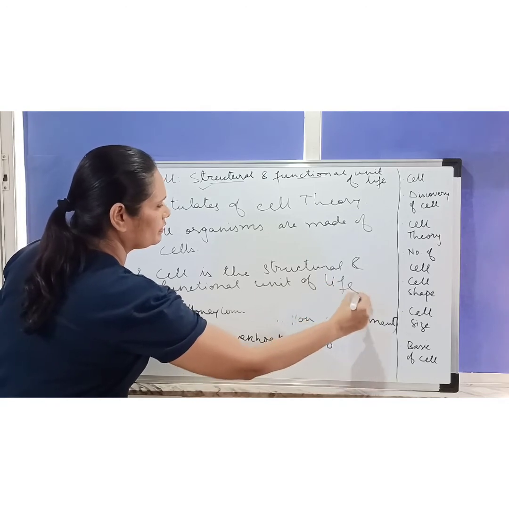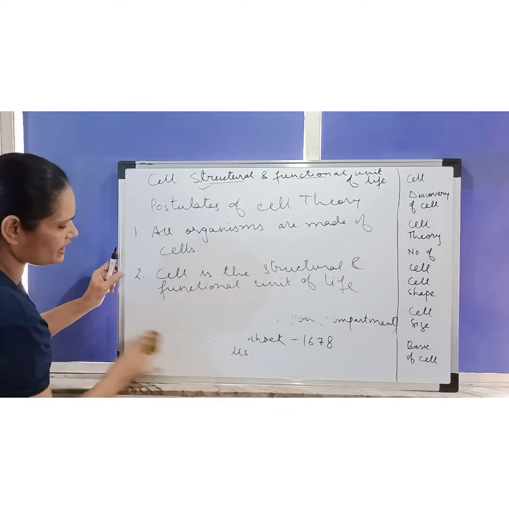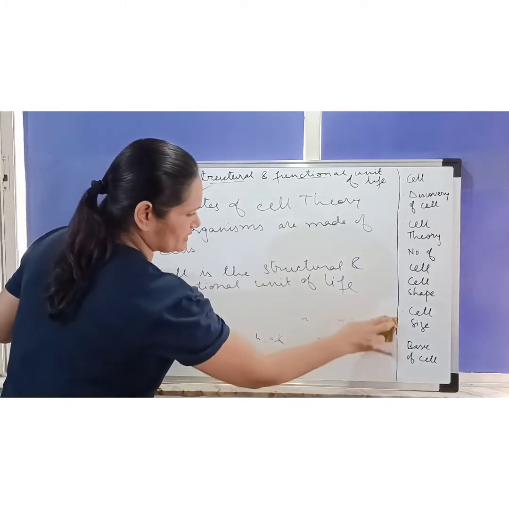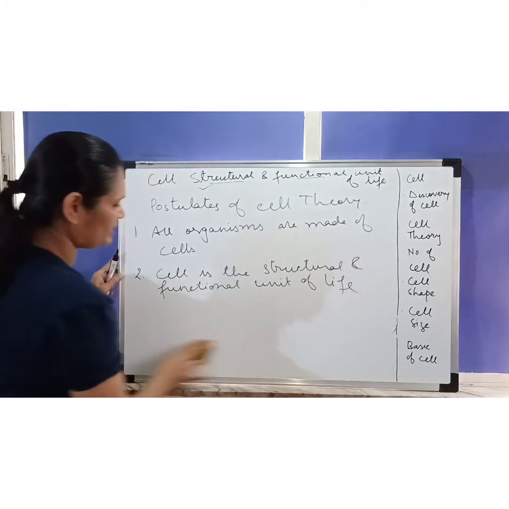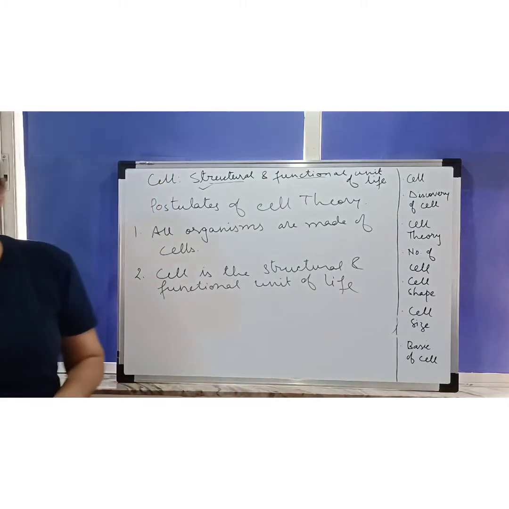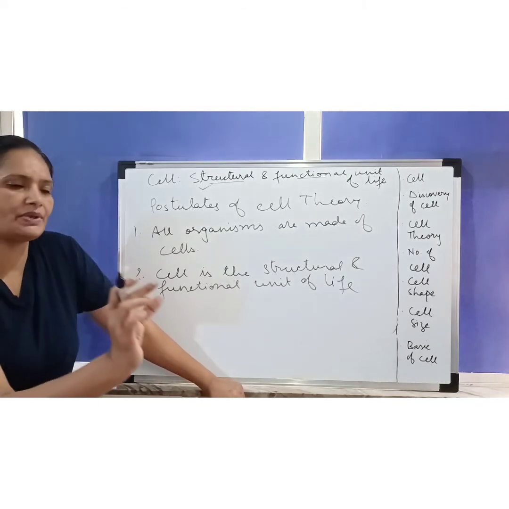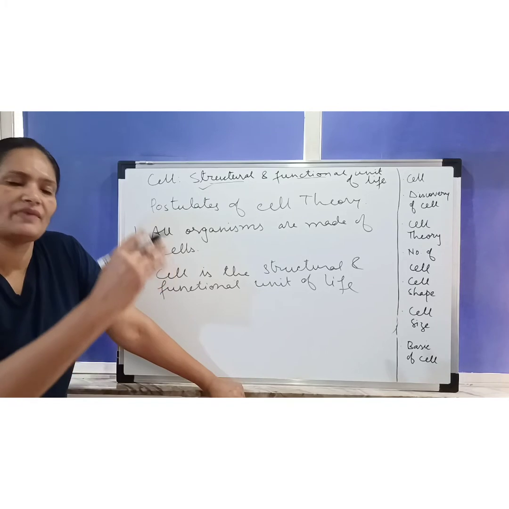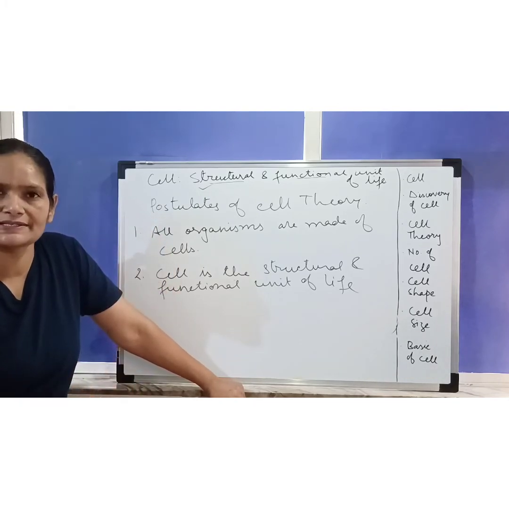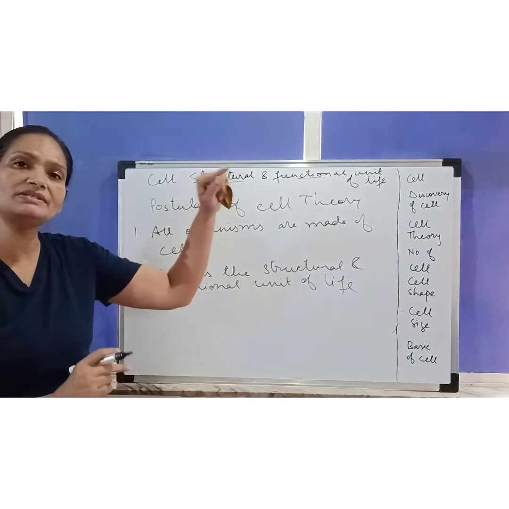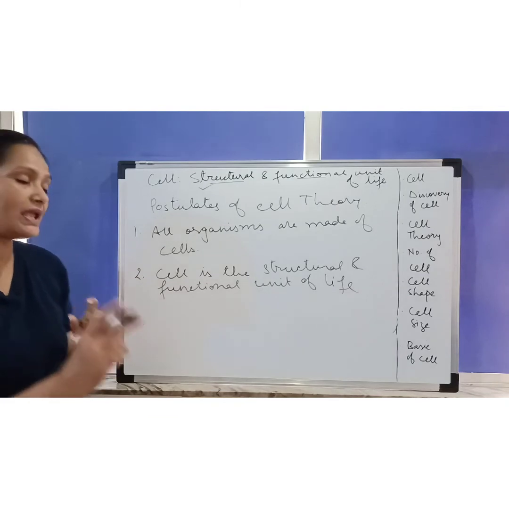Now, the third postulate is that all cells arise from pre-existing cells. I'll give you an example for you to understand why this is said. You would all know that in amoeba, when the parent cell undergoes fission, it divides into two daughter cells. So earlier that parent cell was existing, right? So all cells arise from pre-existing cells.